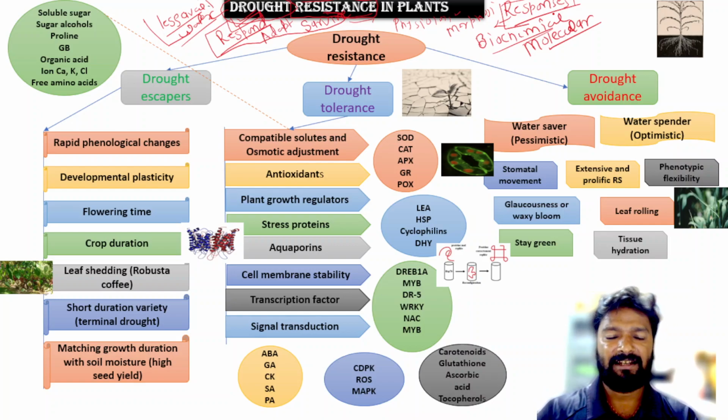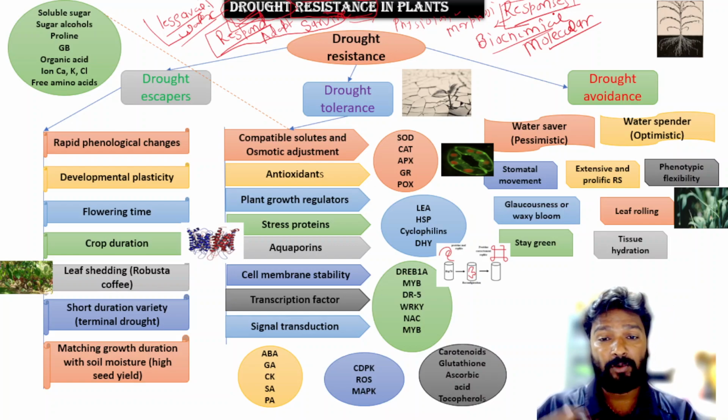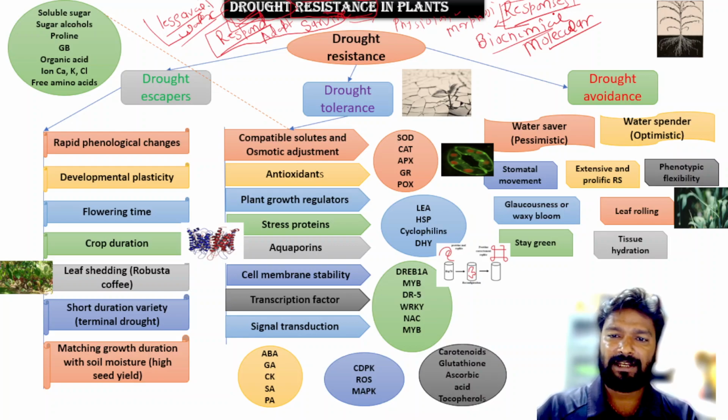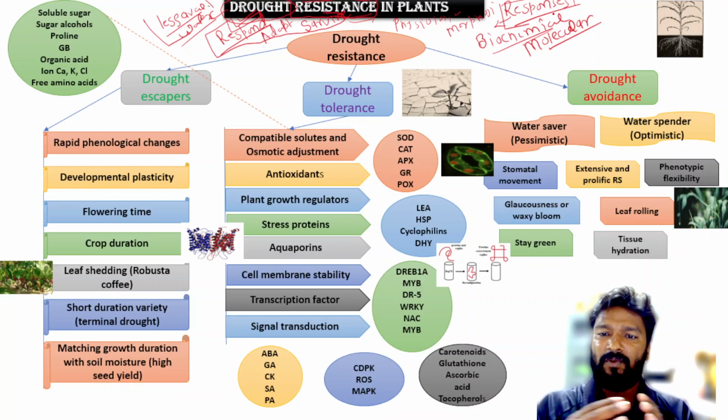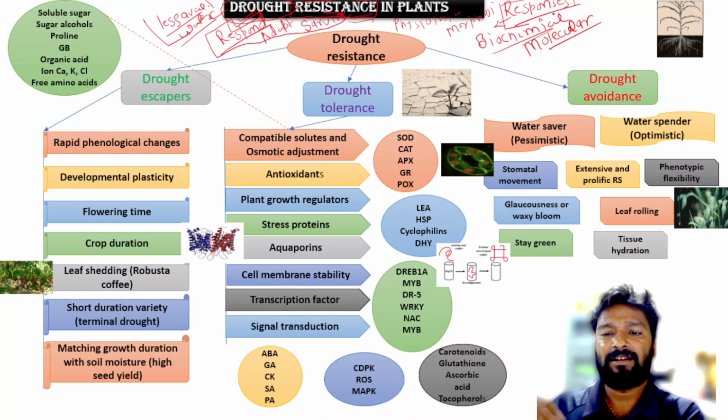So this is clear, what is drought and what is resistance. Resistance is to respond, adapt and survive under any condition or any stress environment. And how do they develop this resistance mechanism? By changes in physiological, morphological and biomolecular characters.